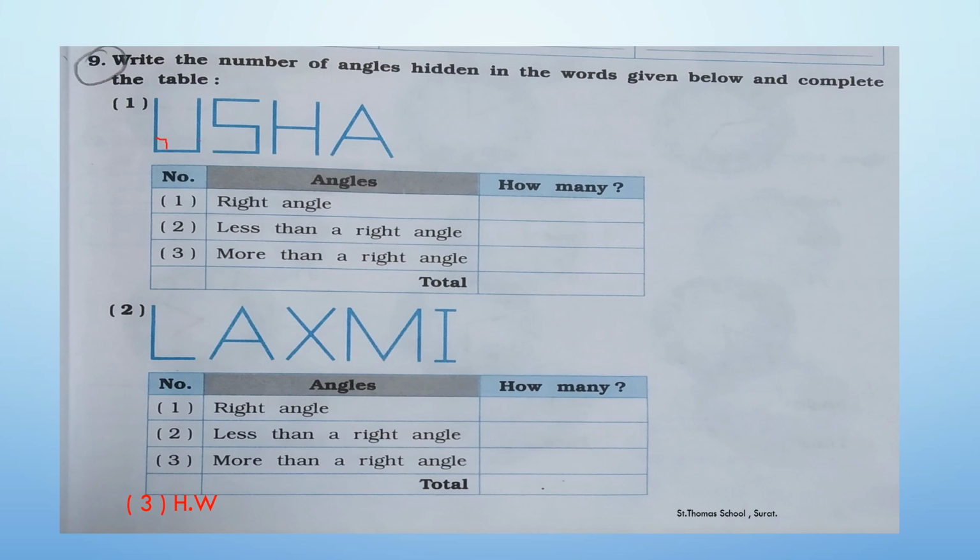1, 2, 3, 4, 5, 6, 7, 8, 9, 10. So here we have 10 right angles. So in your workbook you have to write it like this as 10. Then let us find out the less than a right angle. So let's do it.